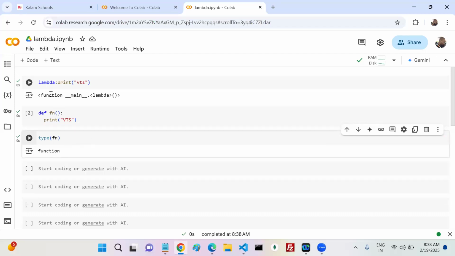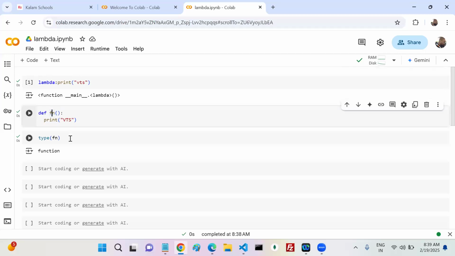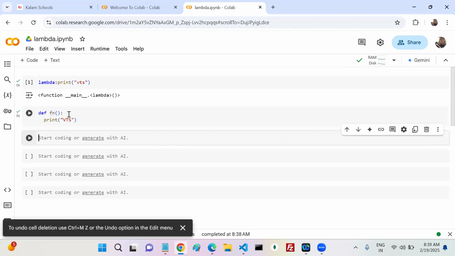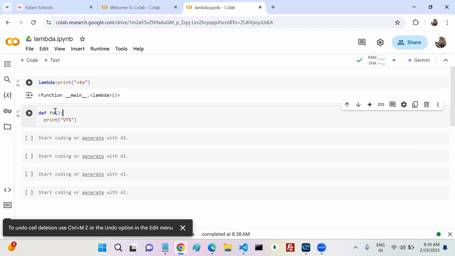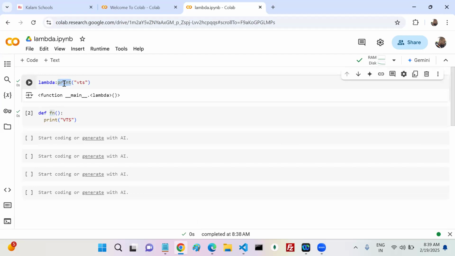Same like this, my lambda also is a function only or not? Yes or no? But what is the difference between this one and this one? This one has a name and this one does not have a name.